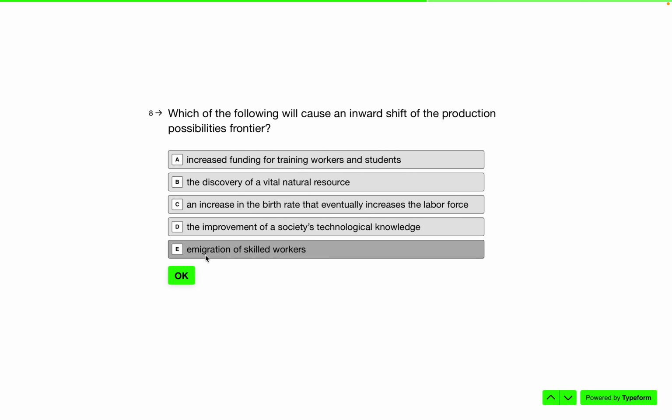Emigration of skilled workers. Notice the word emigration. That doesn't mean people are coming into your country. That means people are leaving your country, especially the smart people, right? This is called brain drain. It's something Taiwan has to deal with a lot, because they've got super, super well-educated people, but then they all end up going to like Japan or Hong Kong and making more money there.